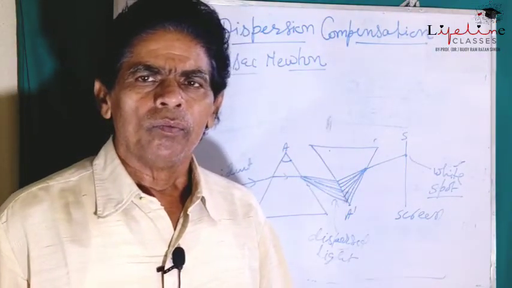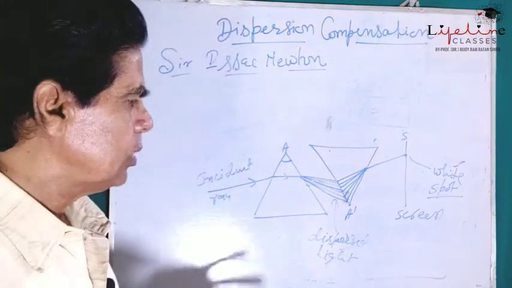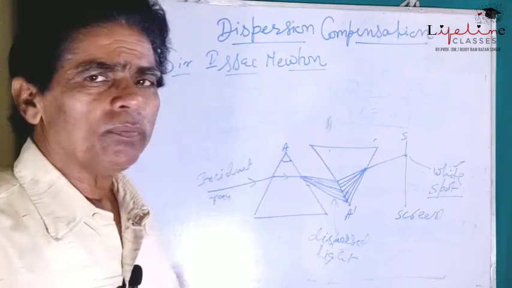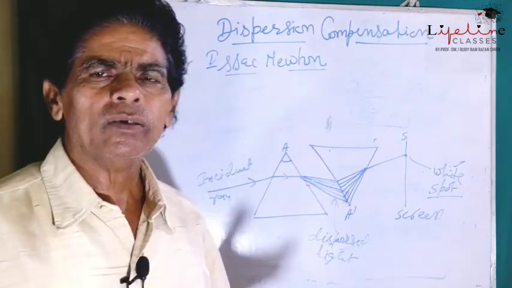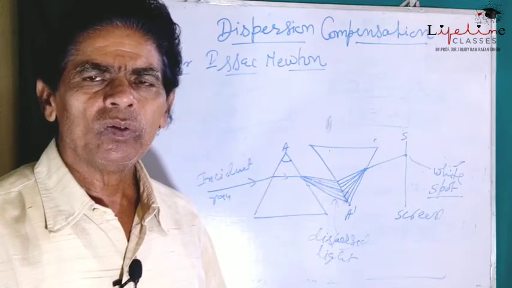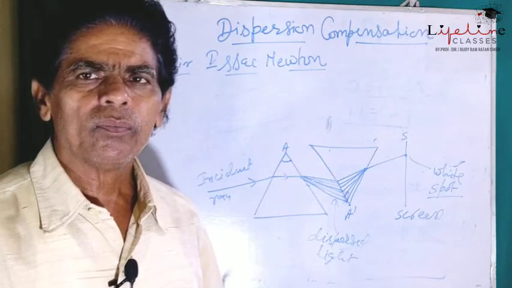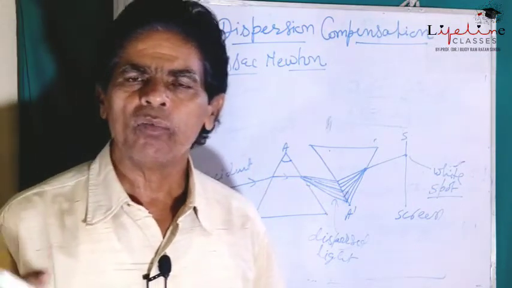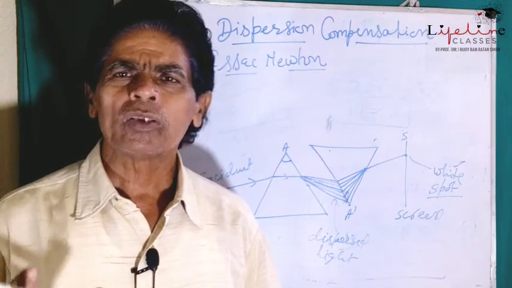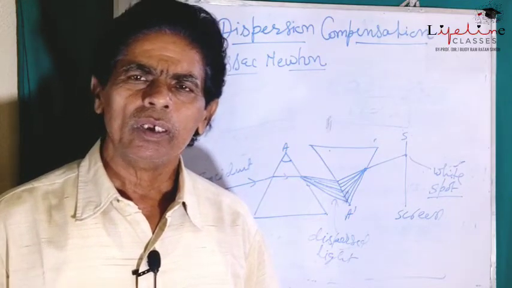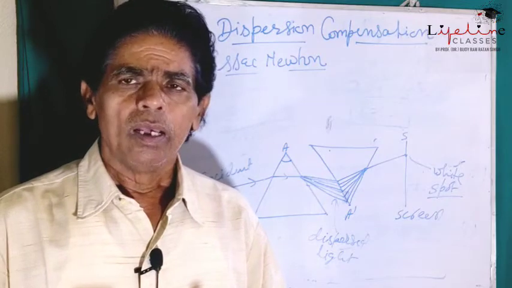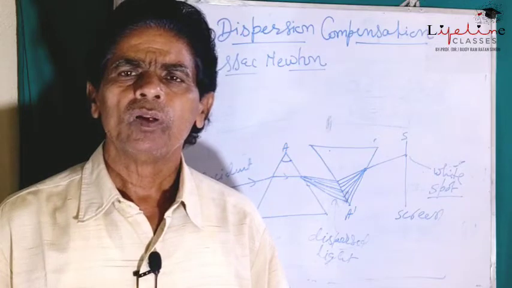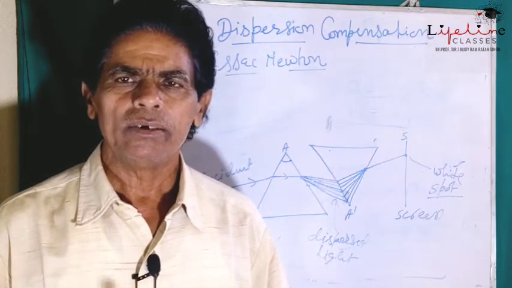Now we will study the different dispersion phenomena taking place in day-to-day life, which we observe naturally, like the formation of a rainbow. The formation of a rainbow is the phenomenon of natural dispersion of white light.